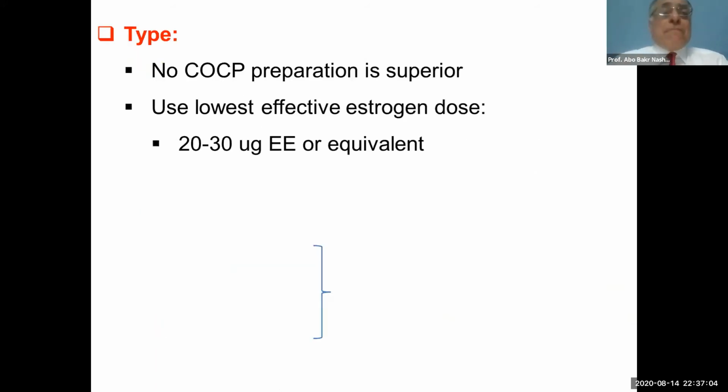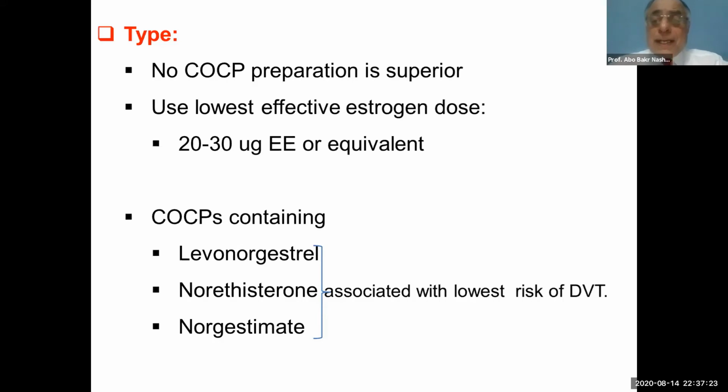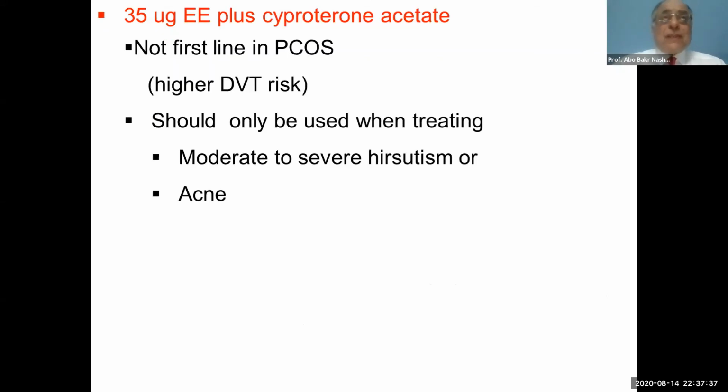What about the type? No combined oral contraceptive preparation is superior, and it's recommended to use the lowest effective estrogen dose. And it was found that 20 or 30 microgram ethinyl estradiol or equivalent. As regards the risk of deep vein thrombosis, the combined oral contraceptive pills containing levonorgestrel, norethisterone, and norgestimate are associated with the lowest risk of deep vein thrombosis.